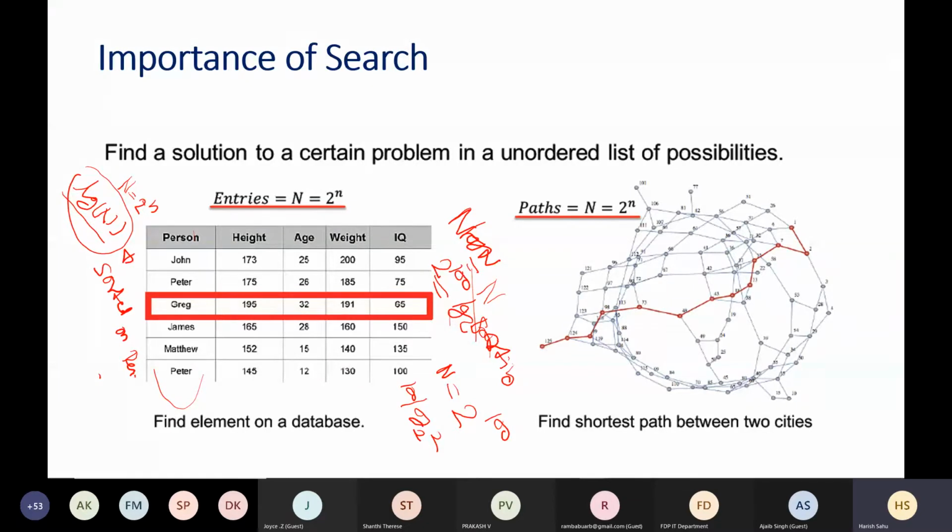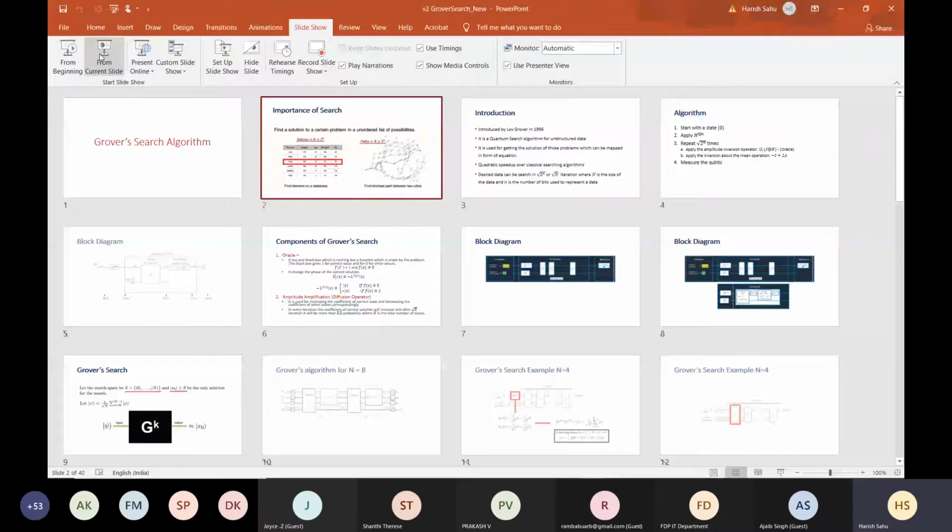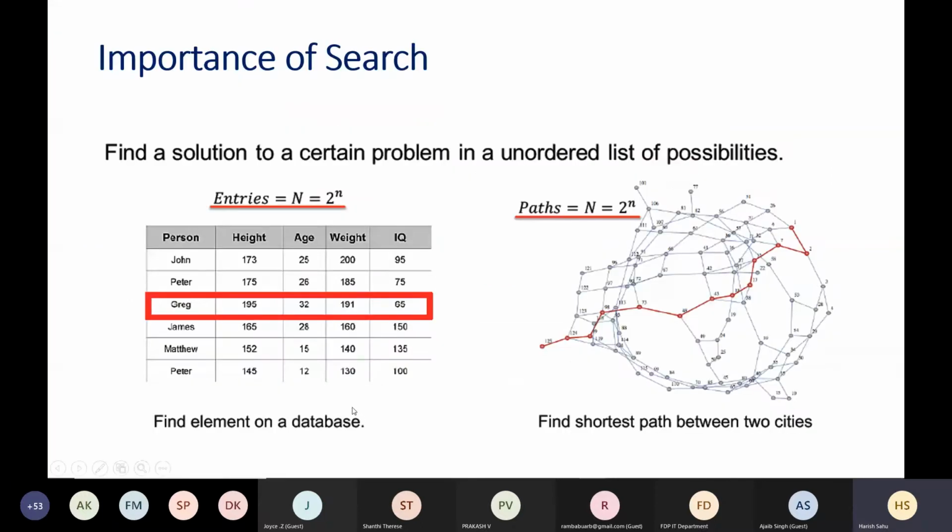If we do not go for sorting and then binary search, then we can do some kind of linear search. But still there is a problem. If the number of records n is basically 2 to the power 100, then sequentially searching will have complexity order of n. Is it clear? If the field is not sorted, a linear kind of search will have n complexity. Searching in this kind of thing is exponential in terms of the size of this database. So order of n classically.